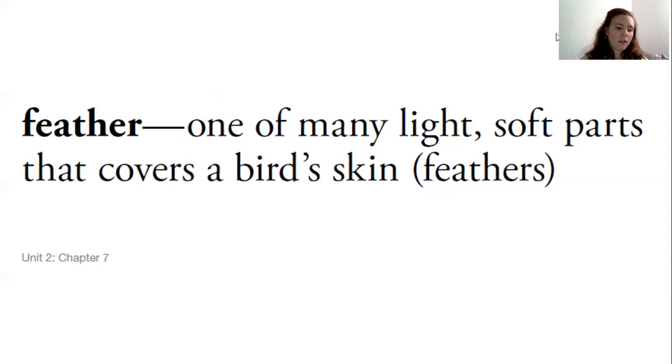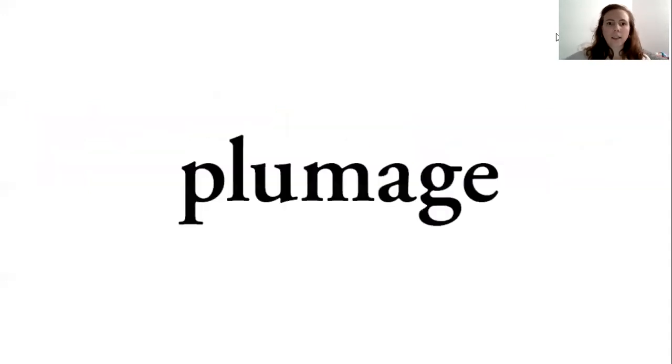That covers a bird's skin. So I know a lot of fish had scales that covered their skin. Mammals have fur or hair that cover their skin, and birds have feathers. That's one of their identifying characteristics.